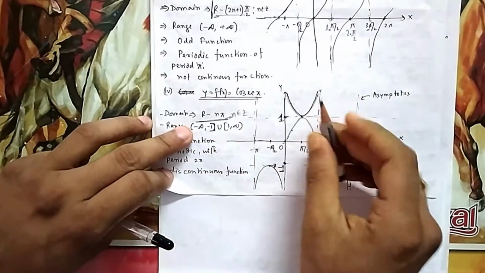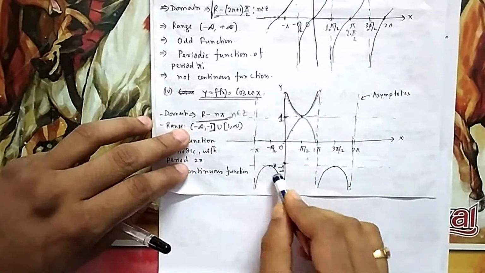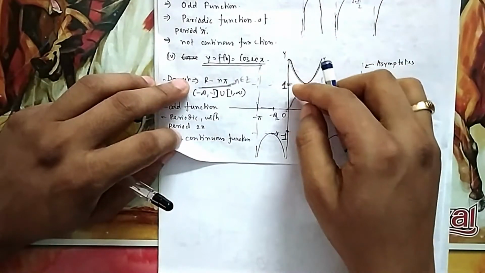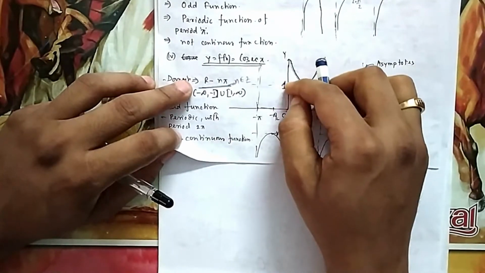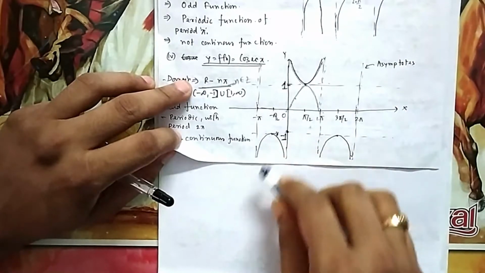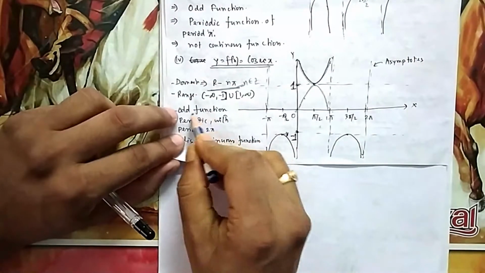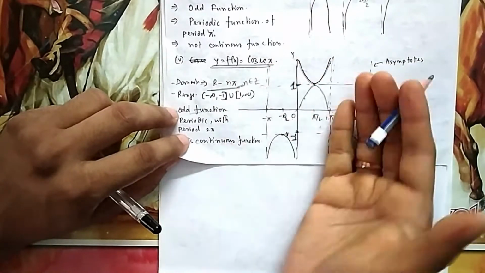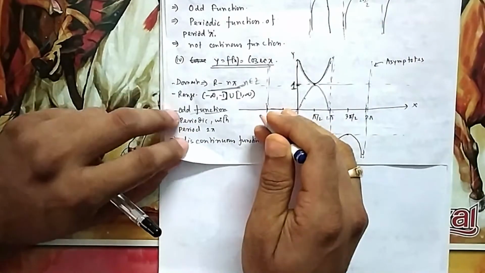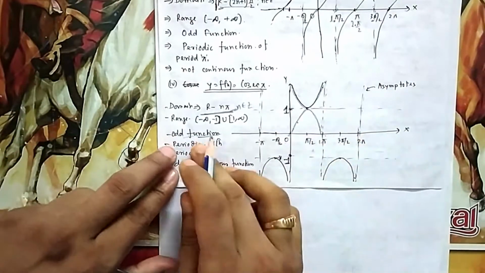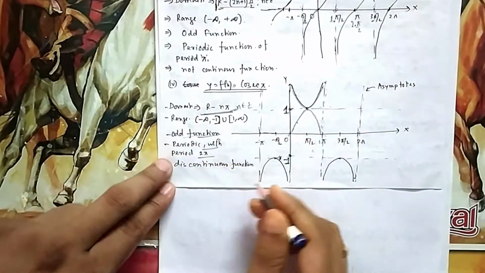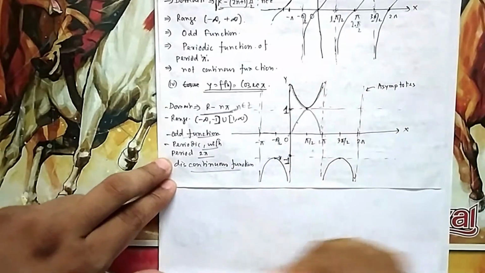What is the range? You can see the y value can come from minus infinity up to minus 1, and from 1 to infinity, but you cannot come between minus 1 and 1. You can see the y value goes up to this. It is odd. Again, you take this one, it is not falling just above it, so it is odd. Mathematically also, cosec cannot digest minus, as sine cannot digest minus, so cosec will also not digest it. What is the period? Again you take this one, copy it and paste it. So the period is the same 2 pi, as for sine. Discontinuous? Yes, it is discontinuous, you cannot draw it smoothly.